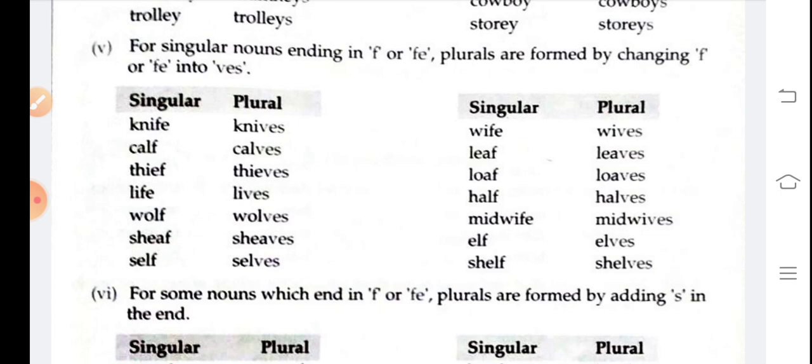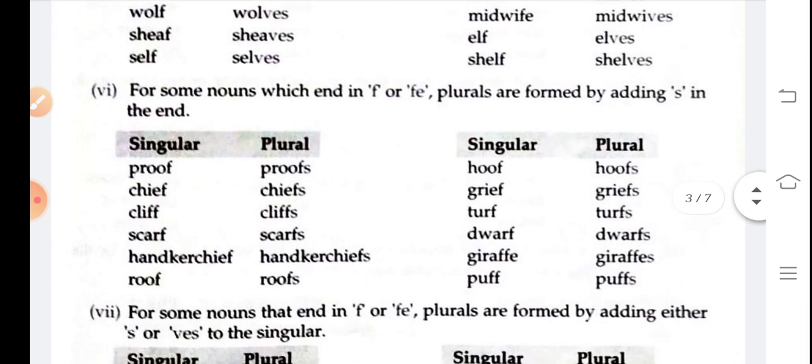Many examples are there. You can see here knife, knives, life, lives, self, selves. Okay, so you can read examples from your book.